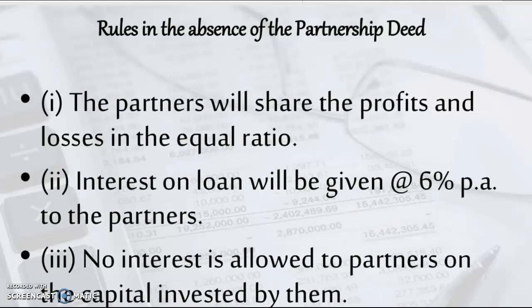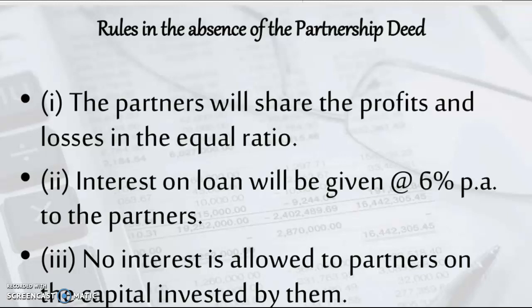Likewise, no interest on capital is to be given to the partner and also not charged on the amount of drawings made by him. And the third and final rule is that if any partner has given a loan to the firm, interest at the minimum rate of 6% per annum will be given to the partner.